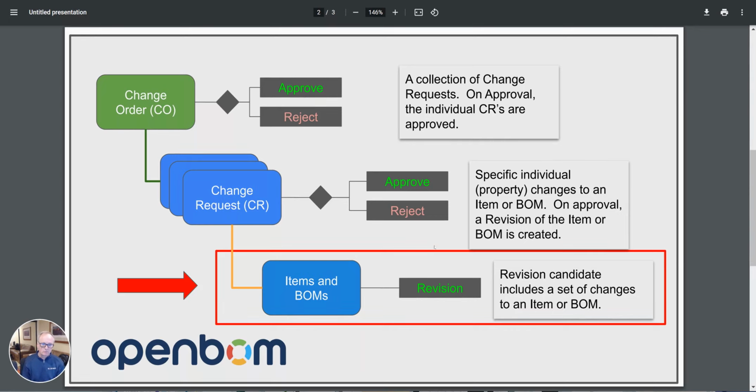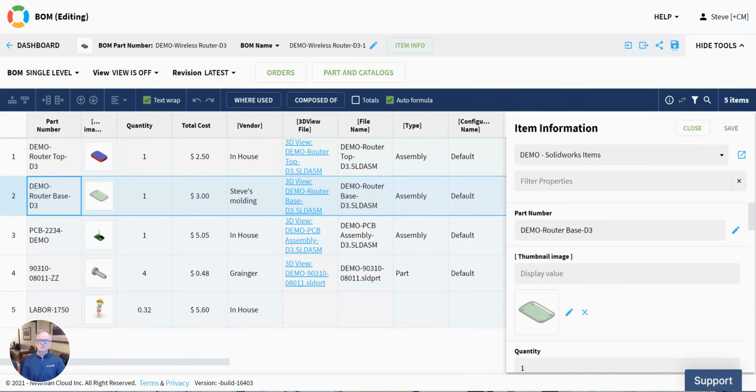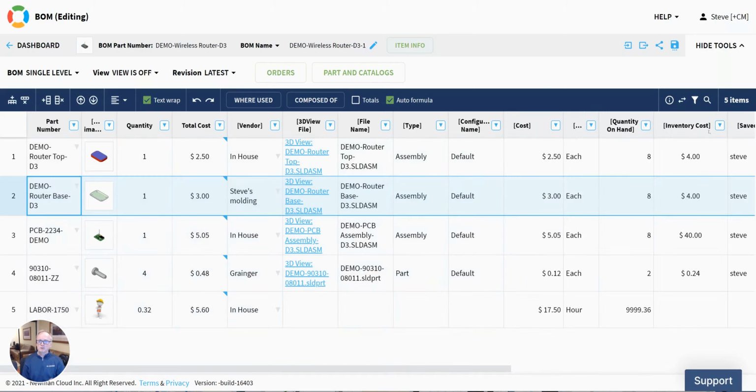So any subscription level in OpenBOM has the ability to create revisions, and revisions can apply either to items or BOMs. I'm going to start with the wireless router data set. We're all familiar with this. You can follow along if you want. I've opened up the BOM of the wireless router, and I know there's a lot of information here, but we're going to go through this in a logical way, and focus specifically on this demo router base.